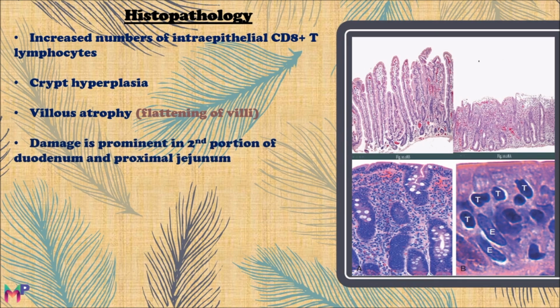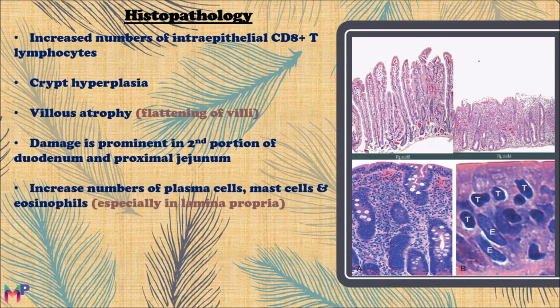All these histological features and the damage are prominent in the second portion of the duodenum and the proximal portion of the jejunum. The other features of celiac disease on histology include increased numbers of plasma cells, mast cells and eosinophils, which are especially prominent within the upper part of the lamina propria.